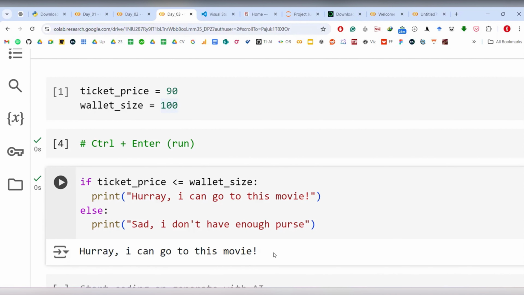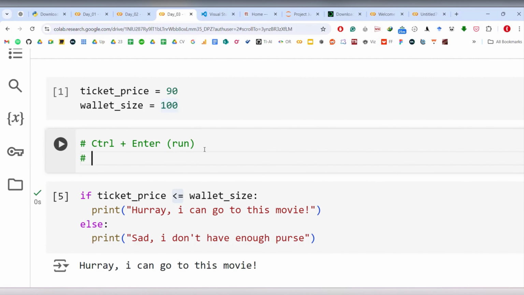Okay, so David, now tell us the magic. What did you write here? Right, as I said, we are doing a comparison, ticket price, wallet size. How am I comparing? These are nothing but comparison symbols. You will do a comparison using the less than symbol, greater than symbol, less than or equal to symbol, greater than or equal to symbol, right? Sometimes you use double equal to and not equal to as well.